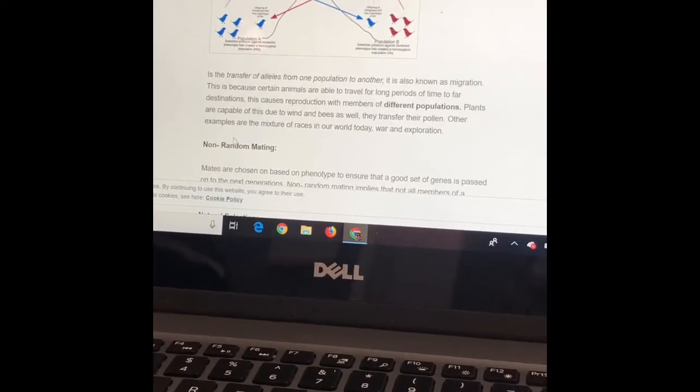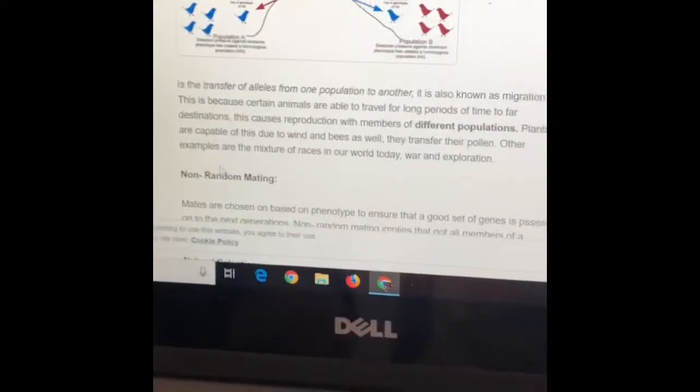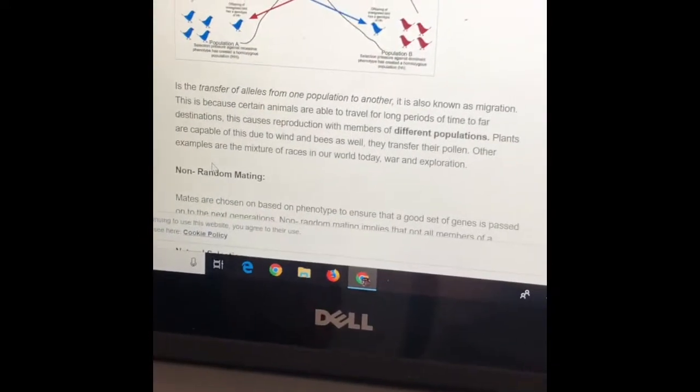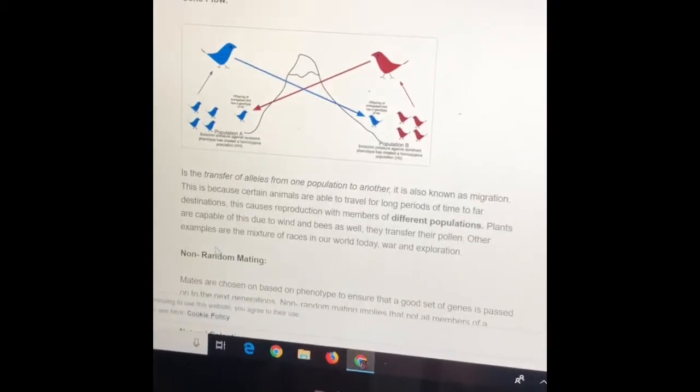Gene flow. Gene flow is a transfer of alleles from one population to another. It is also known as migration. This is because certain animals are able to travel for long periods of time to far destinations. This causes reproduction with members of different populations.